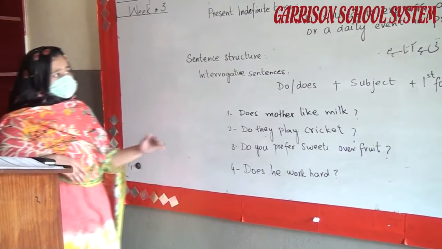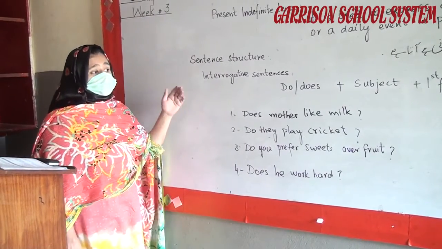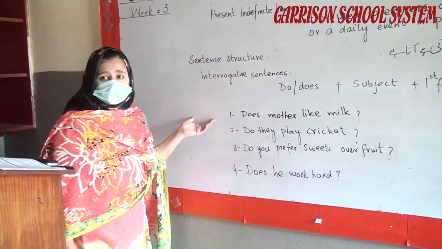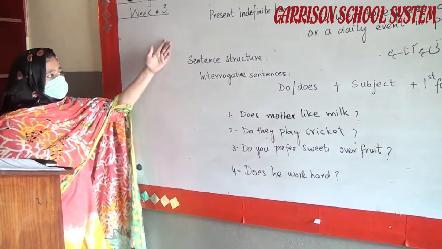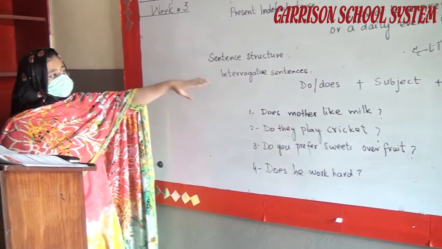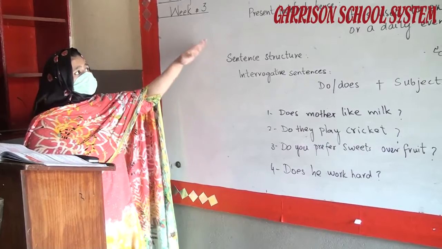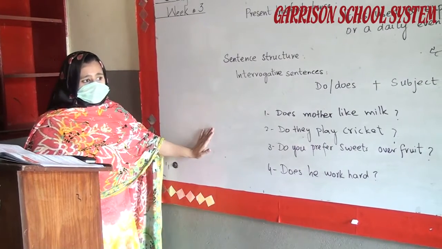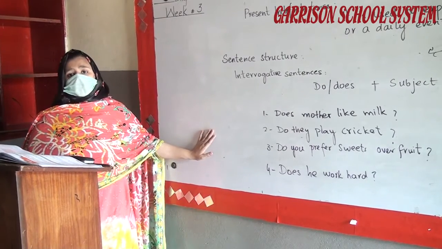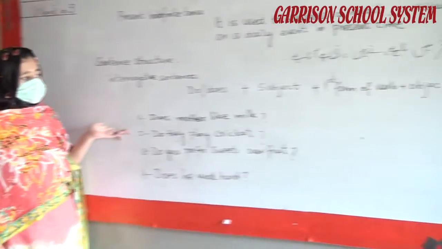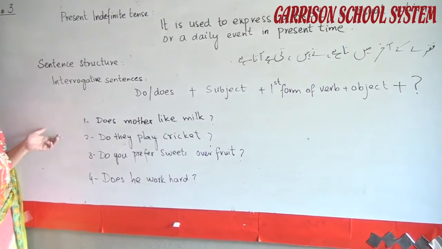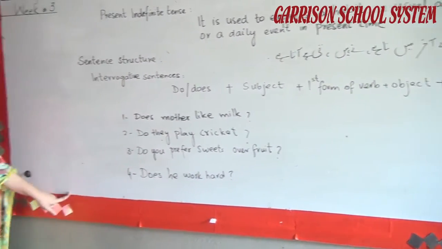What you have to do is use verbs of your own choice and make at least 10 to 15 sentences, including positive, negative and interrogative sentences of the present indefinite tense. Homework will be given to you, and you have to translate those Urdu sentences into English sentences.